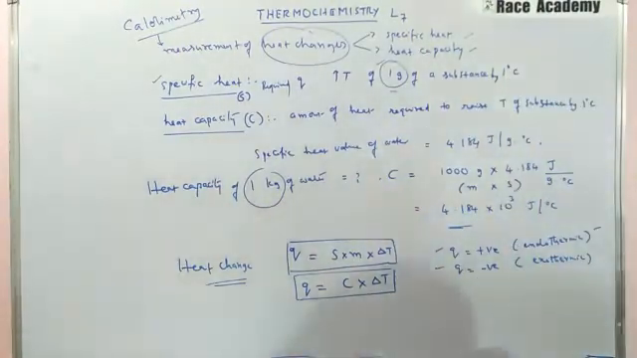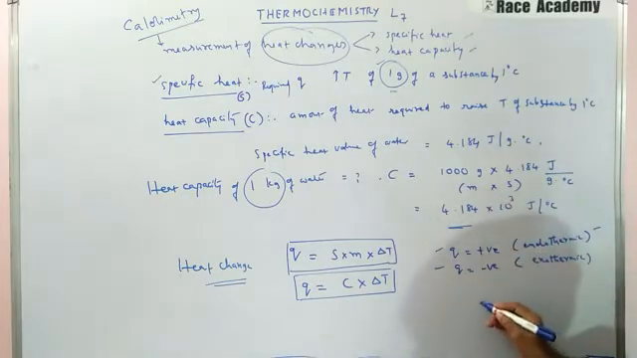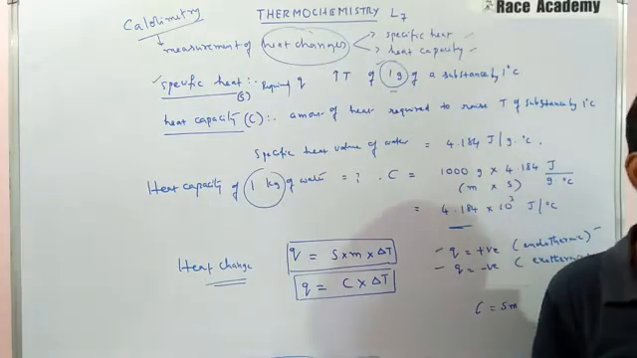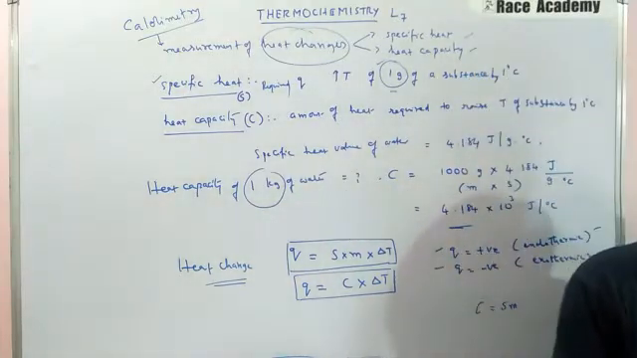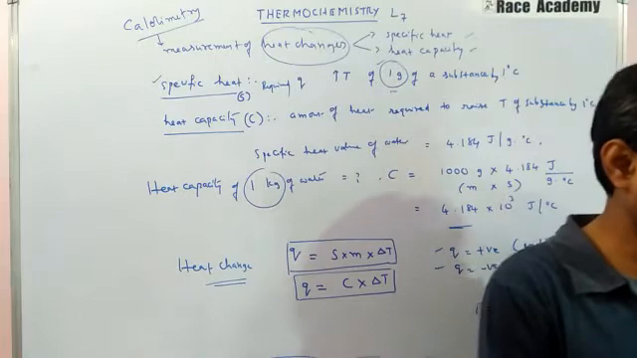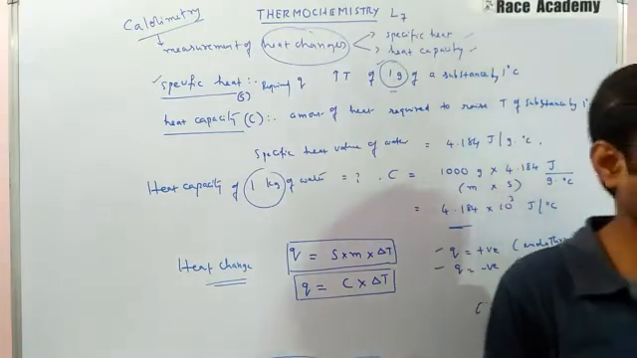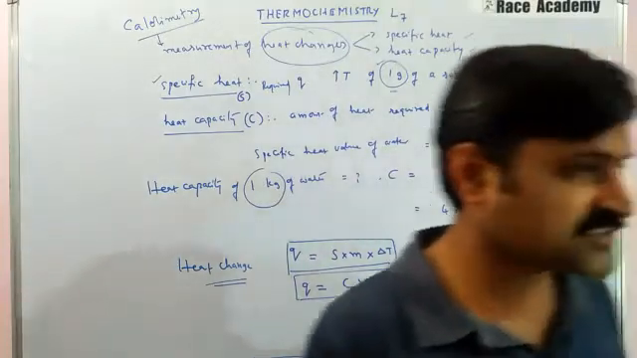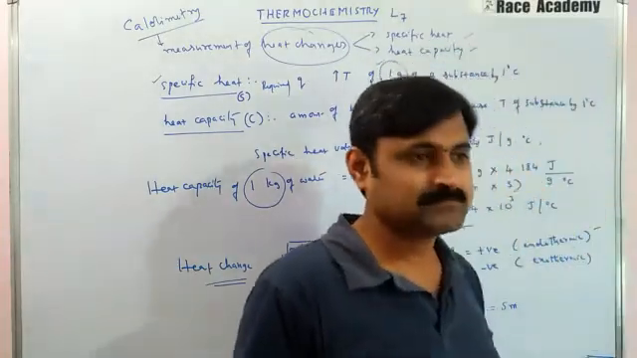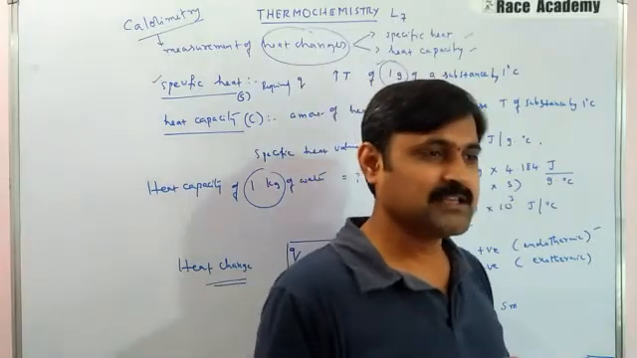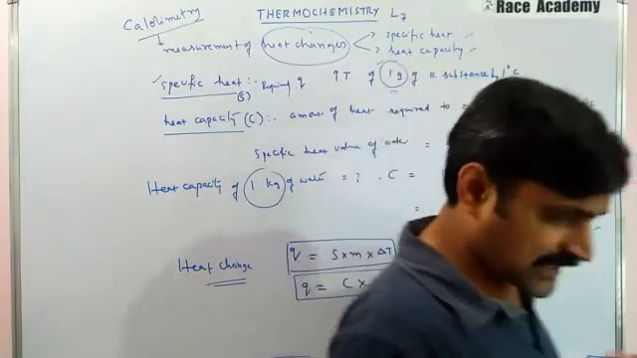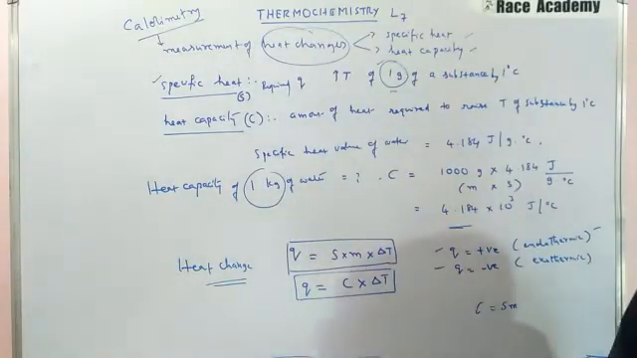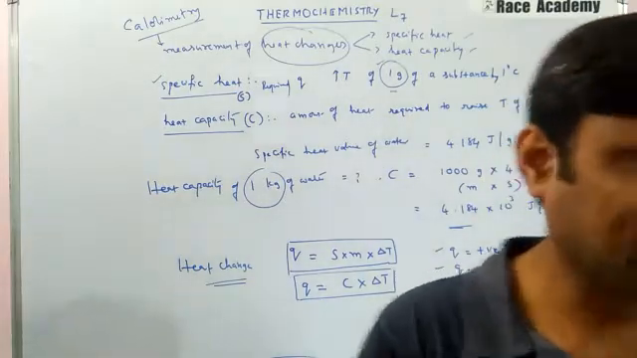The note here is that the heat capacity C is equal to S into M, that is specific heat into mass of the substance. That means specific heat is a property of a substance and heat capacity is a property of an object. So we can define the specific heat of the substance, and for an object determine the heat capacity using its mass and its specific heat. Okay. So these are the two important mathematical expressions in studying calorimetric experiments.